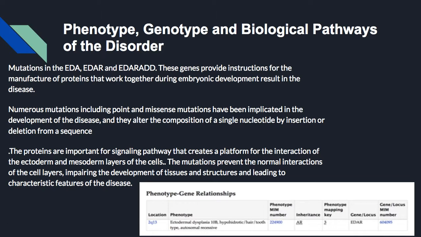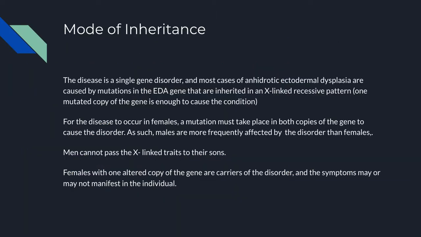Here you can see some information about where the gene is located, its phenotype, and mode of inheritance. In terms of mode of inheritance, the disease is a single gene disorder. Most cases link anhidrotic ectodermal dysplasia to an X-linked recessive pattern. One mutated copy of the gene is enough to cause the condition in males, although for females, a mutation must take place in both copies of the gene to cause the disorder. As such, males are more frequently affected by the disorder than females.